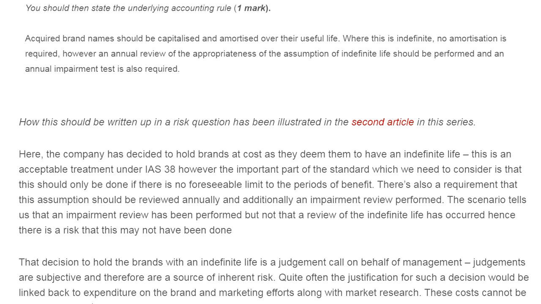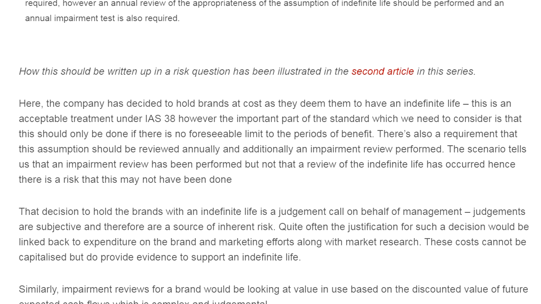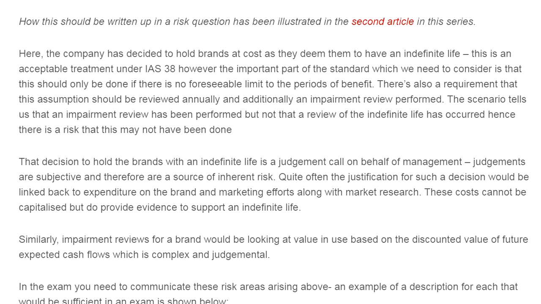You know the materiality level. You should then state the underlying accounting rule. An acquired brand name should be capitalized and amortized over its useful life. And you know, guys, where this is indefinite, no amortization is required. However, an annual review of the appropriateness of the assumption of indefinite life should be performed, and an annual impairment test is required to be performed.